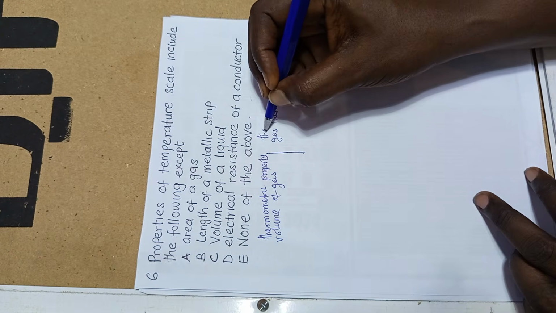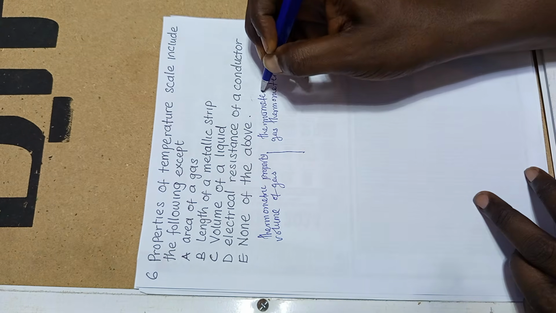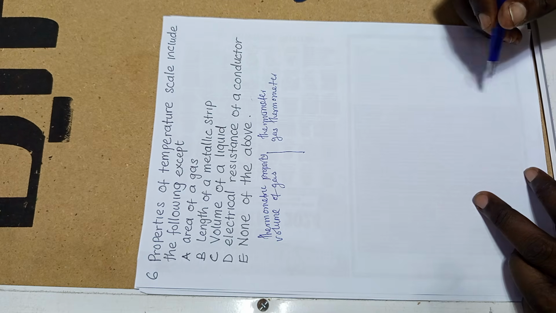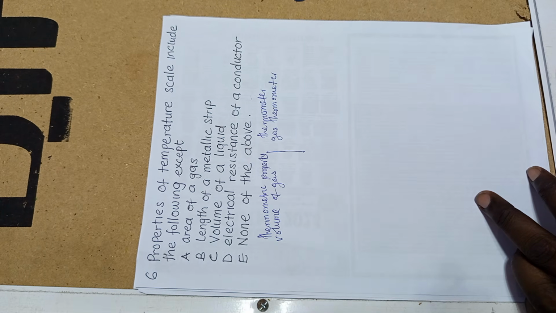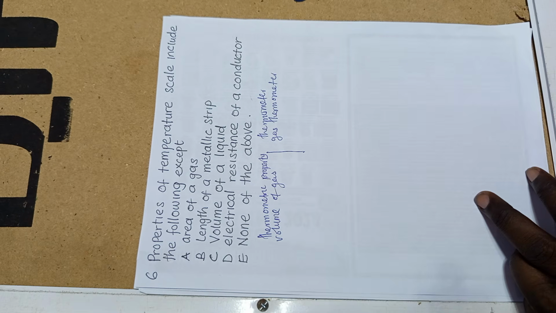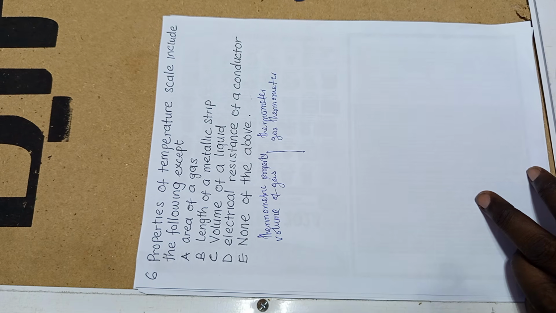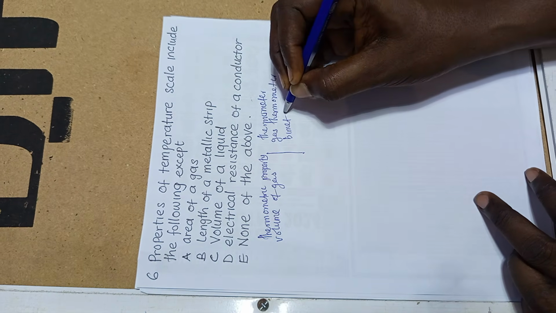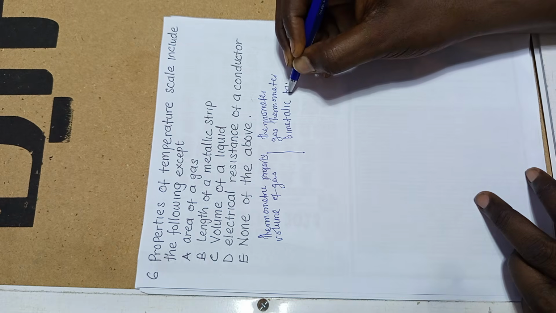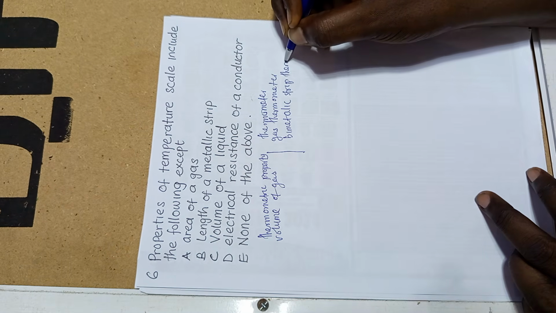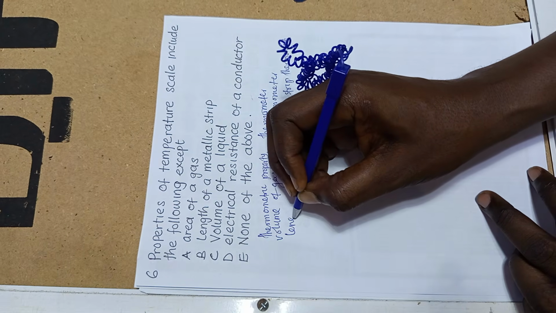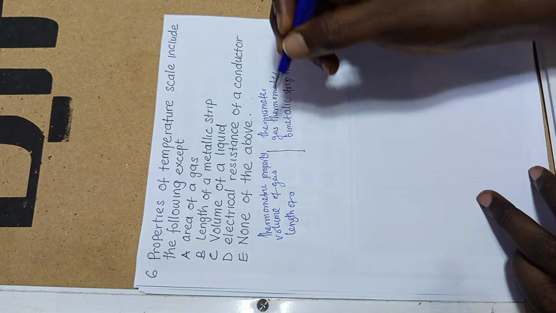of this thermometer. Then we have the length of a metallic strip. The length of a metallic strip is used for the bimetallic strip thermometer, and that one uses the length of a metallic strip.